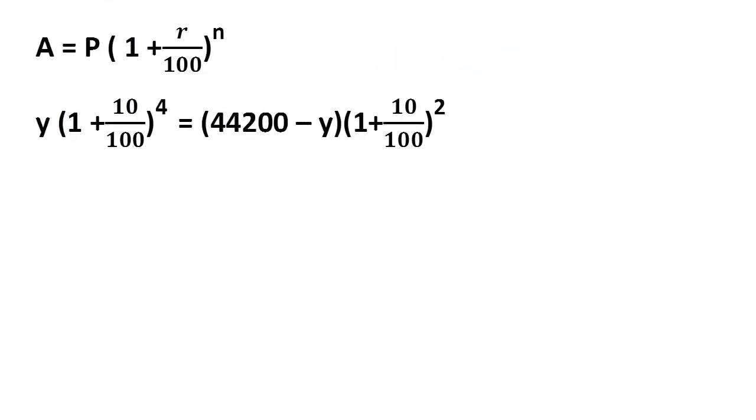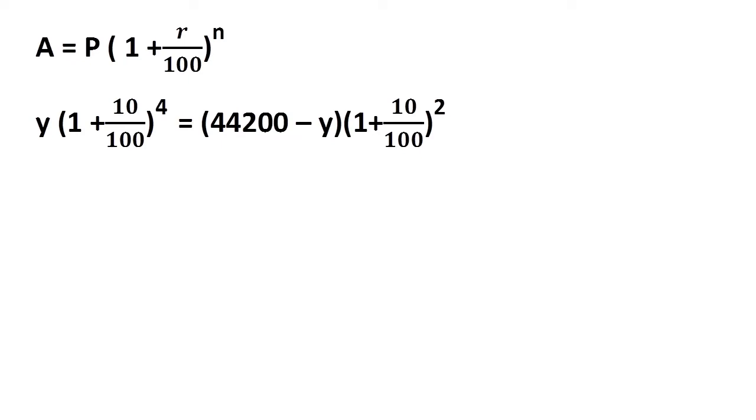Consider the formula A is equal to P into 1 plus R by 100 to the power N. First it is John and next it is Smith. John's amount will be equal to Y into 1 plus 10 by 100 to the power 4, and Smith's will be equal to 44,200 minus Y into 1 plus 10 by 100 to the power 2. Only the principal amount and the number of years vary; the rate of interest remains the same.